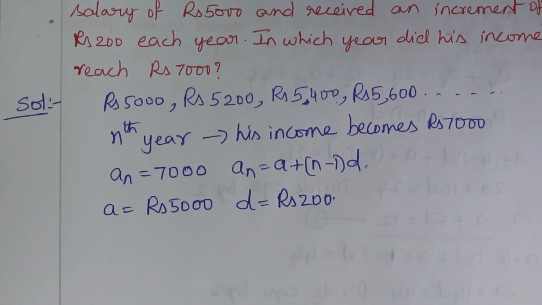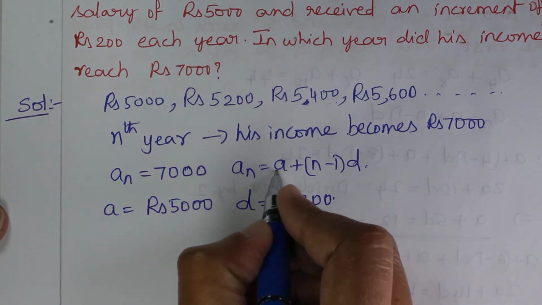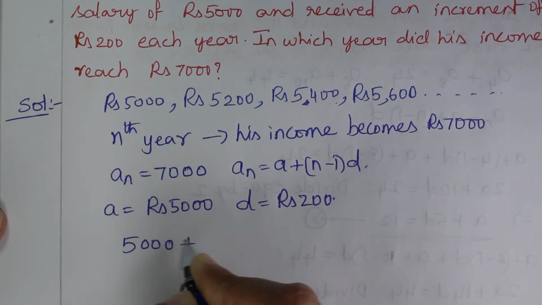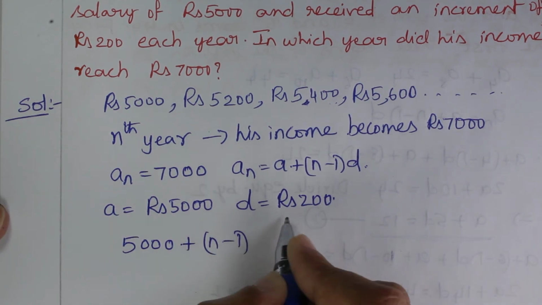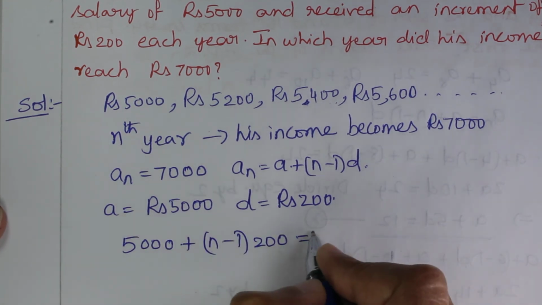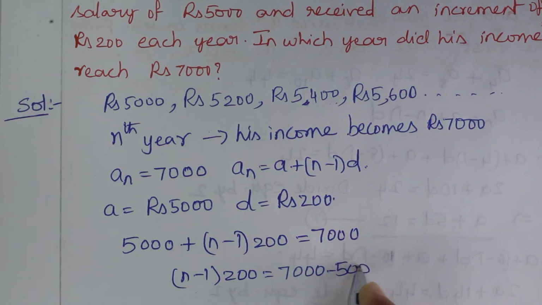Now let's substitute the values of A and D in this equation and solve for N. So AN is 7000: A, which is 5000, plus N minus 1 into 200 is equal to AN, which is 7000. So N minus 1 into 200 is equal to 7000 minus 5000, that is equal to 2000.